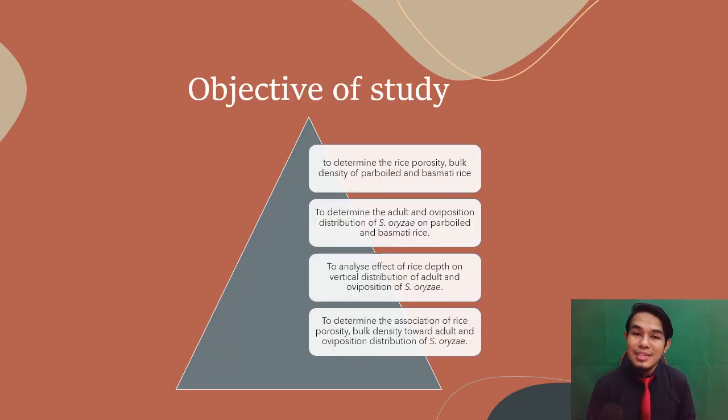This study contains 4 objectives: to determine the rice porosity and bulk density of Parboiled and Basmati rice; to determine the adult and oviposition distribution of S. oryzae on Parboiled and Basmati rice; to analyze the effect of rice depth on the vertical distribution of adult and oviposition of S. oryzae; and to determine the association of rice porosity and bulk density toward the adult and oviposition distribution of S. oryzae.